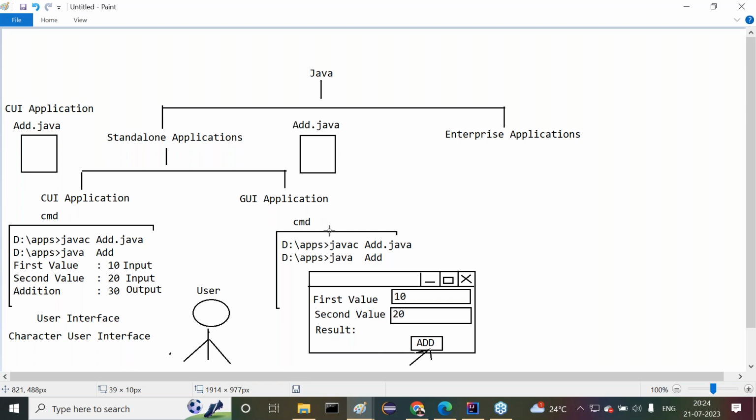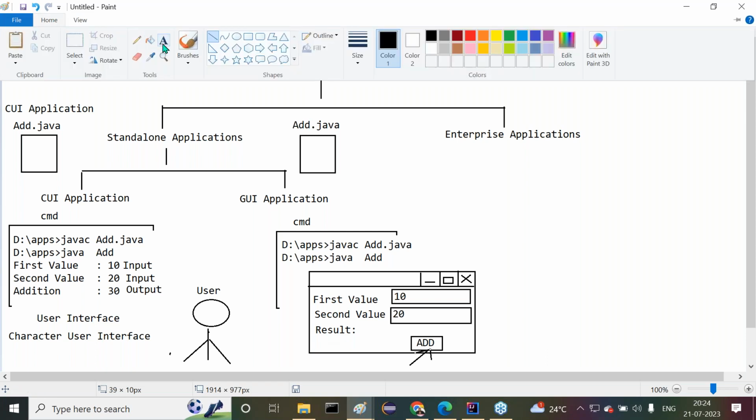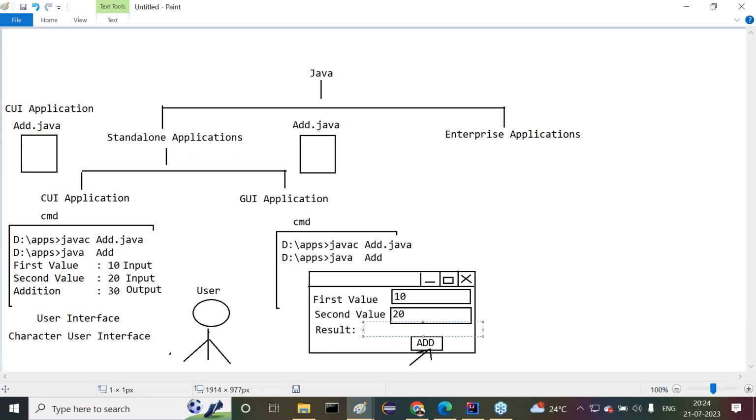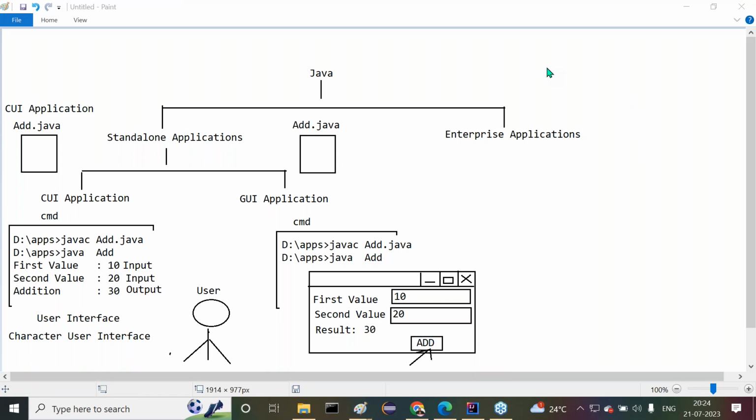All right. After completion of this, what output are we getting? The output is 30. Try to recognize this clearly. So this is exactly the point we can understand clearly.